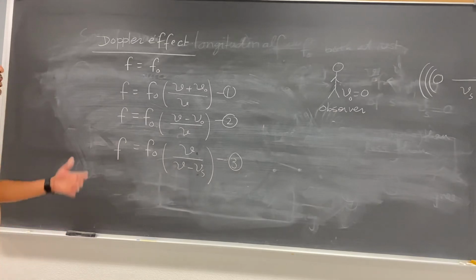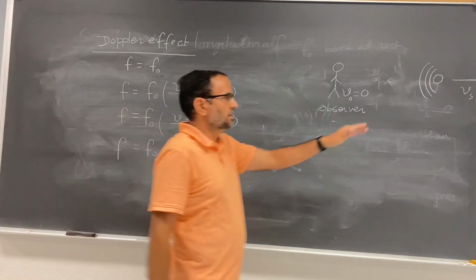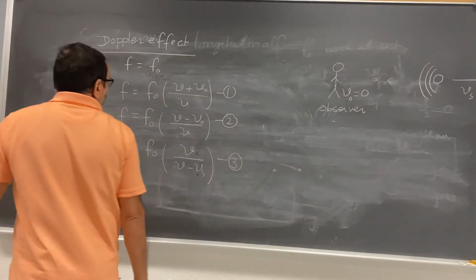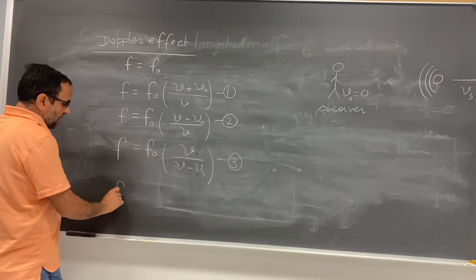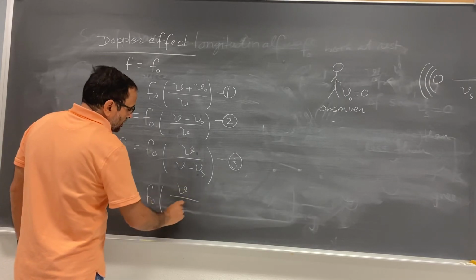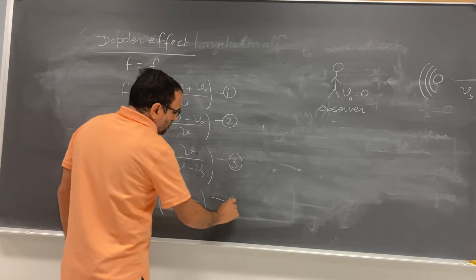And the last one was the source of sound moving away from the observer. In this case, the observer hears less frequency, observes less frequency. So you can write down f equal to f0 times V divided by V plus Vs. So this is your equation number 4.